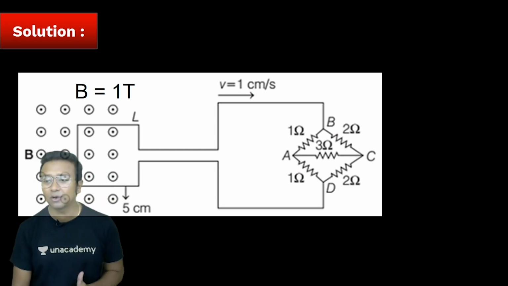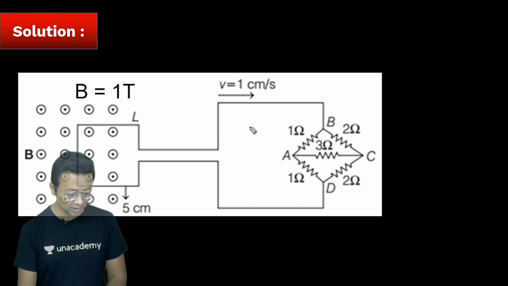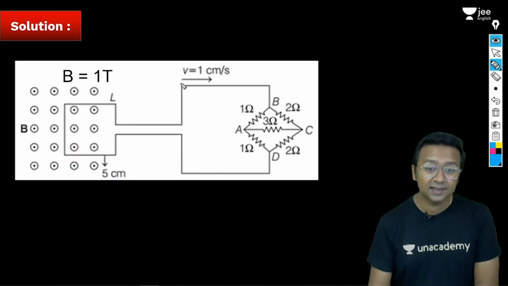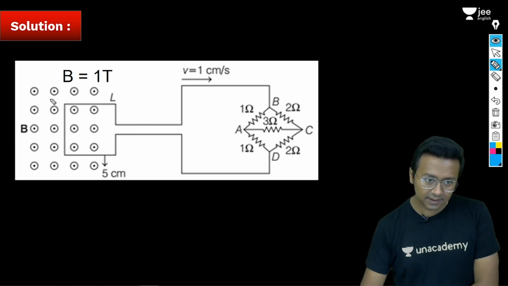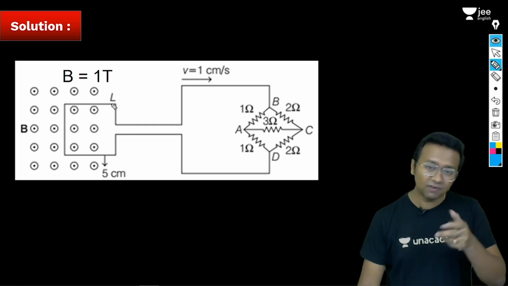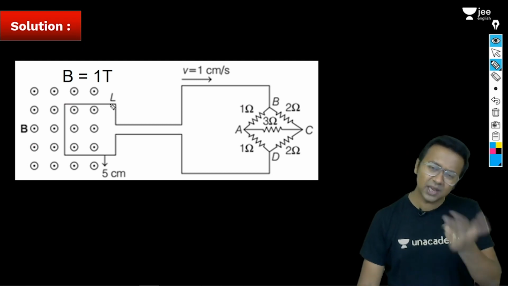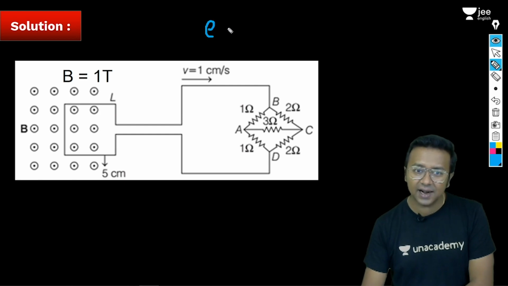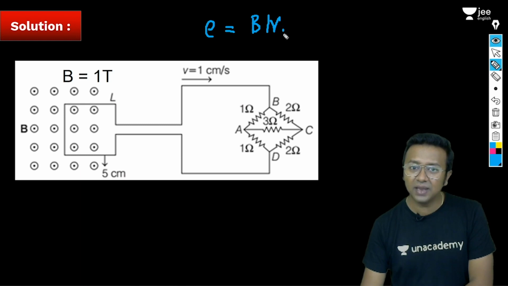So the first thing that we are going to calculate is the EMF induced. So let's try to see it out here. See that the magnetic field, it is all in the magnetic field, and the loop is coming out of the magnetic field. So what is happening? The flux is decreasing. If the flux is decreasing, that means it is changing. So EMF is going to be generated. Now the EMF that gets generated is given as BL into V perpendicular.